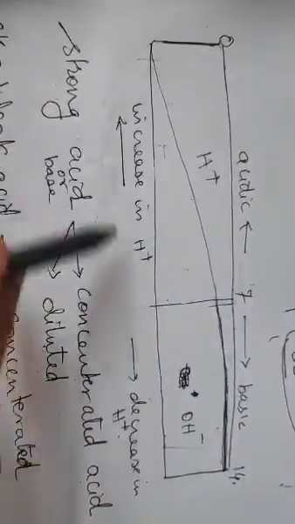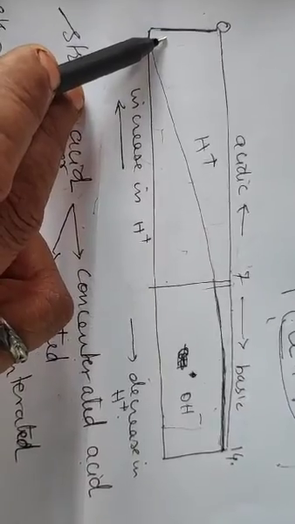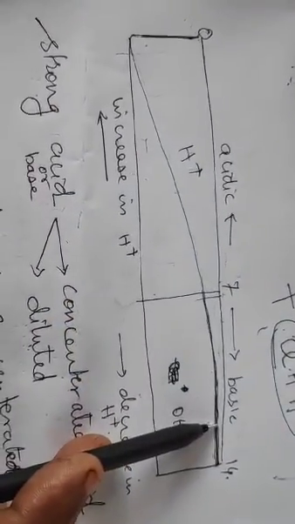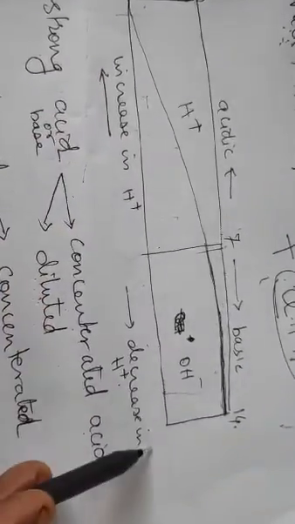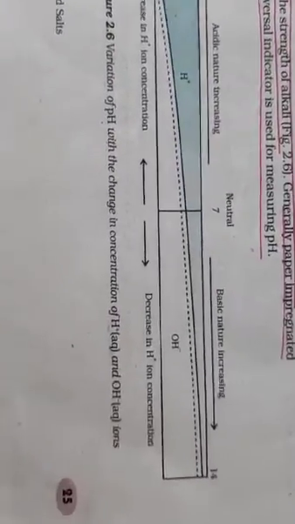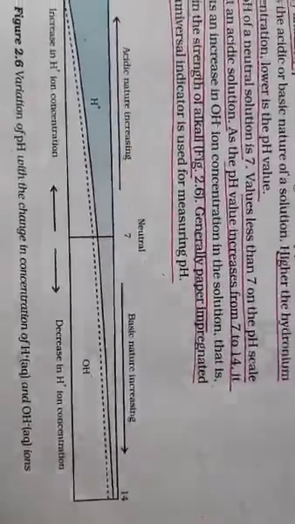So this scale is used to find out about the acidic or basic condition of a solution, and that is dependent upon an increase or decrease in hydronium ion. Is this clear or not? That is in your book on page number 25. The figure has been given. Clear or not? So this is helping you to manage it.